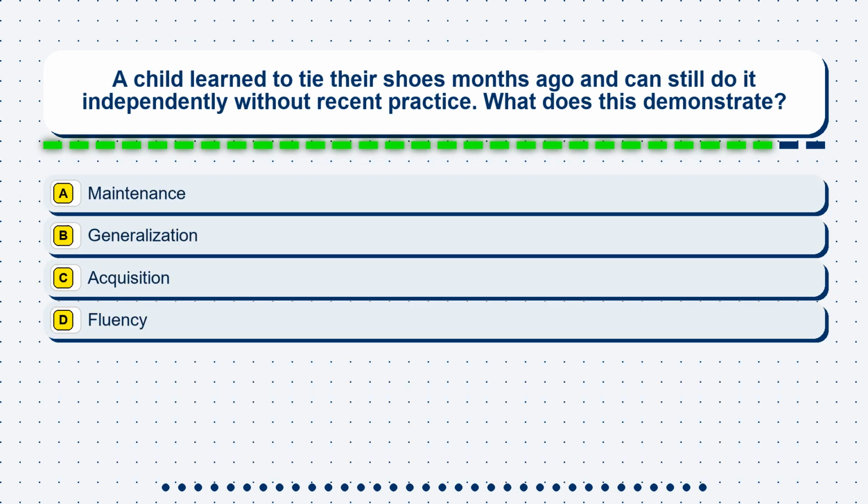Question 25. A child learned to tie their shoes months ago and can still do it independently without recent practice. What does this demonstrate? Option A. Maintenance. Option B. Generalization. Option C. Acquisition. Option D. Fluency.